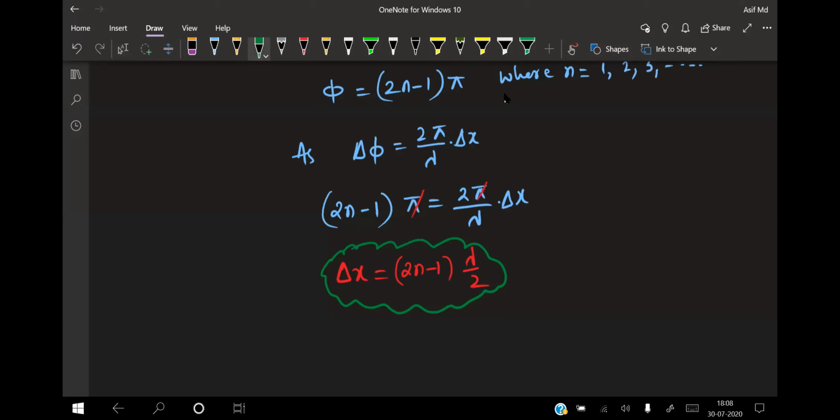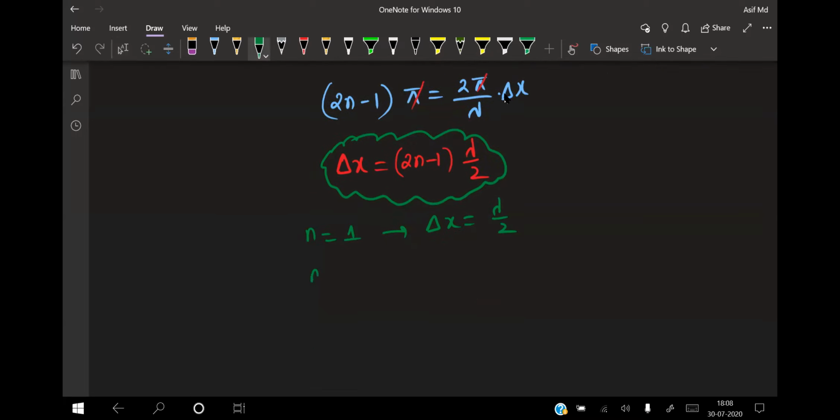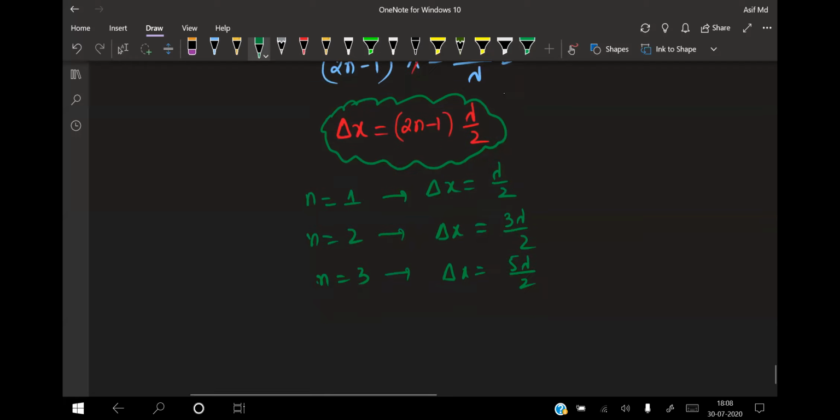If I take n equal to 1, delta x, that is the first dark point, is lambda by 2. If I take n equal to 2, the next path difference is 3 lambda by 2. If I take n equal to 3, the next path difference is 5 lambda by 2. We go on like that for the given condition.